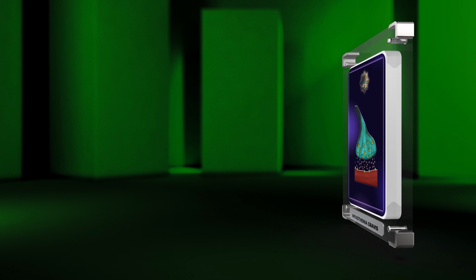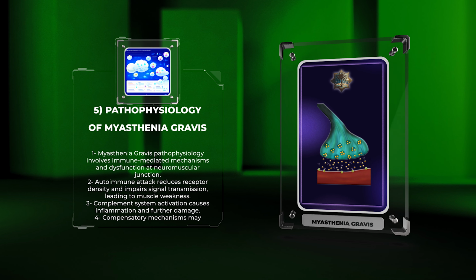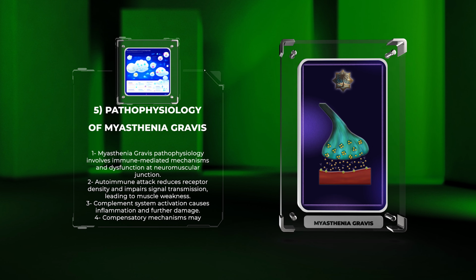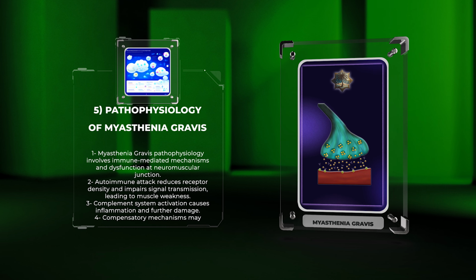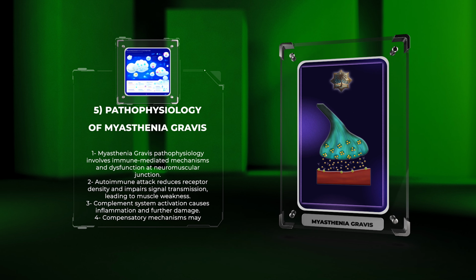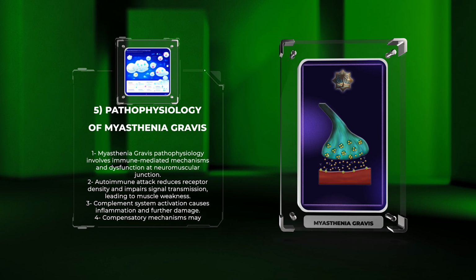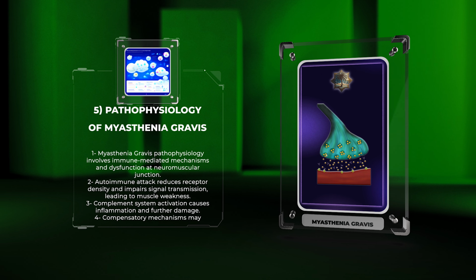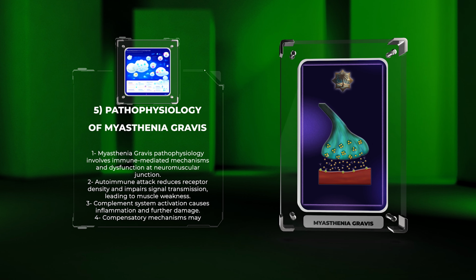The pathophysiology of myasthenia gravis is multifactorial and involves both immune-mediated mechanisms and dysfunction at the neuromuscular junction. The autoimmune attack on the acetylcholine receptors leads to reduced receptor density, impaired transmission of signals, and muscle weakness. Additionally, the complement system activation results in inflammation and further damage to the neuromuscular junction. As the disease progresses, compensatory mechanisms may come into play, including the development of additional acetylcholine receptors. However, these compensatory mechanisms are often insufficient to overcome the autoimmune attack fully.